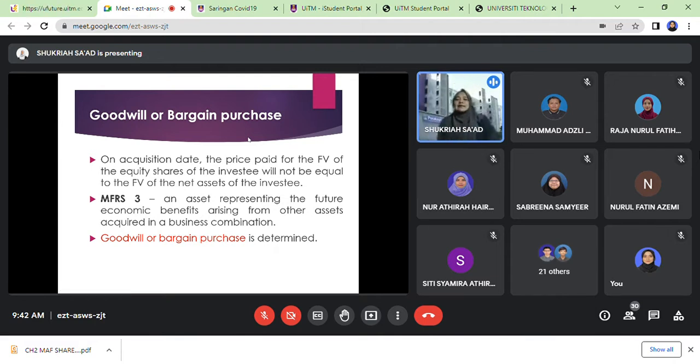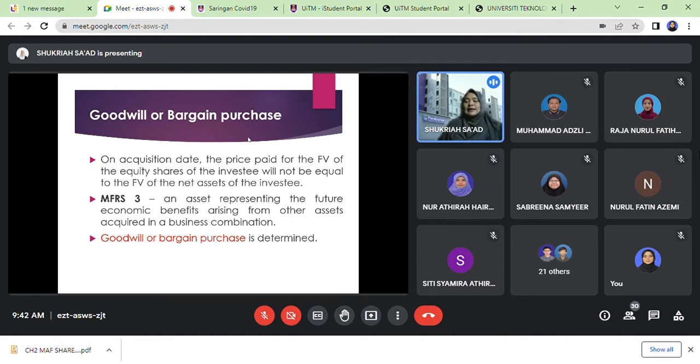So what is goodwill? It's an intangible asset representing the future economic benefits arising. This asset arises from the acquisition, from the business combination. Sebab goodwill ni, remember kita ada internally generated dan juga externally generated.